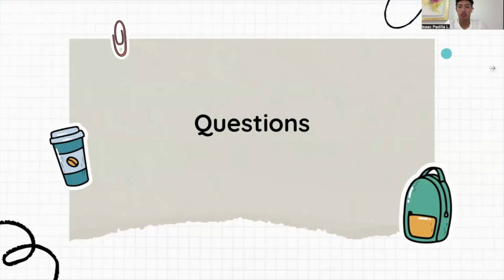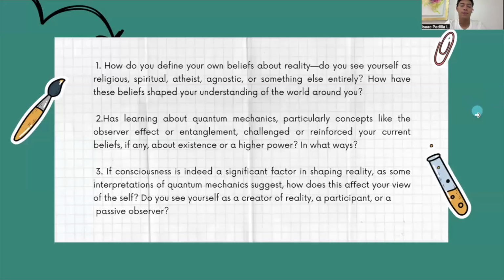Let's start with the questions. Now we have question number one. How do you define your own beliefs about reality? Do you see yourself as religious, spiritual, atheist, agnostic, or something else entirely? They simply change your understanding of the world around you. So I define my reality: I'm a very religious person. I'm a Catholic.